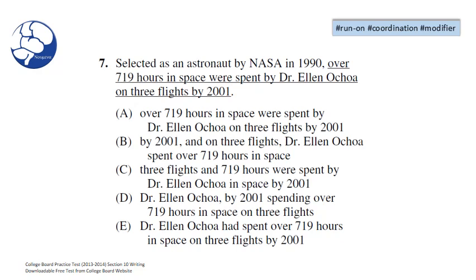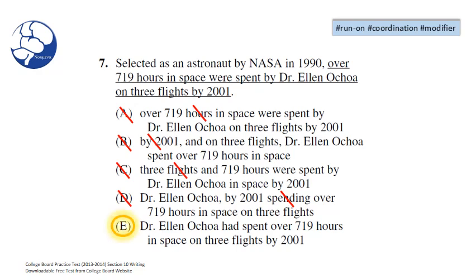Let's get started. Selected as an astronaut by NASA in 1990, over 719 hours in space were spent by Dr. Ellen Ochoa on 3 flights by 2001. I see an error in A. I can go ahead and eliminate A. I see another error in B. B is gone. I see the same error in C. C is gone. I do see an error in D, so I can eliminate D. Our answer is E.